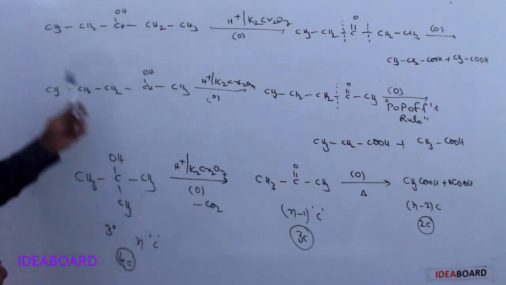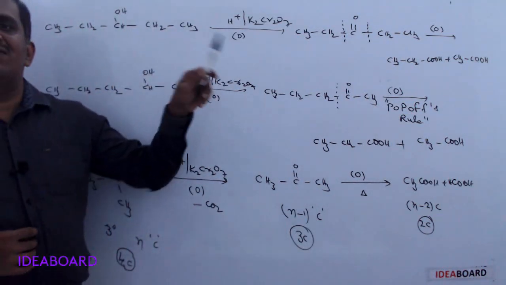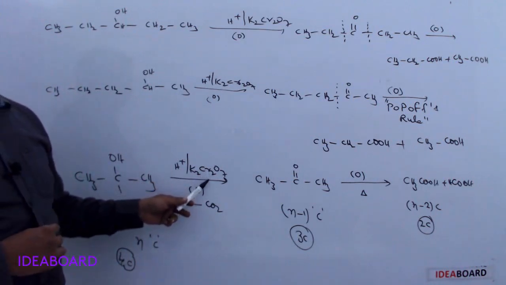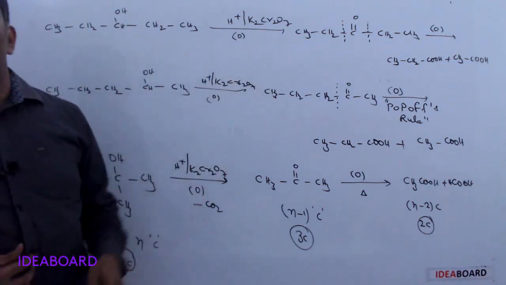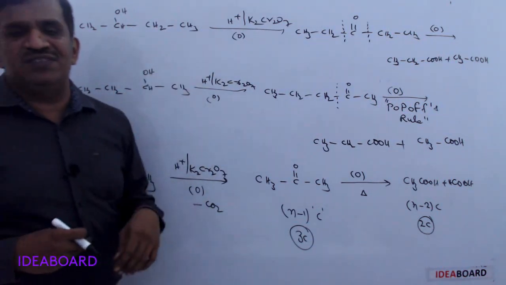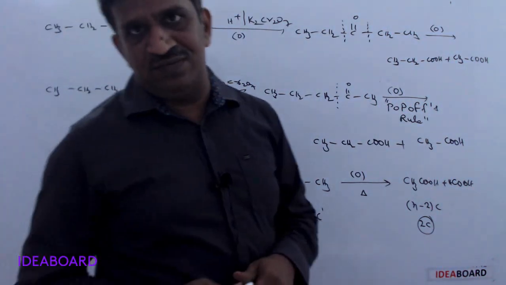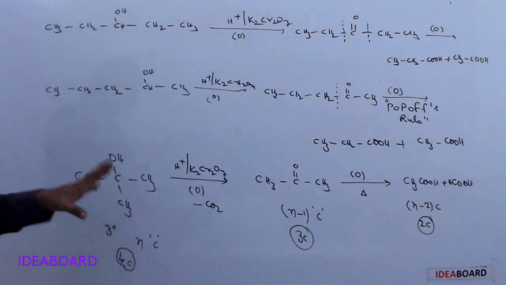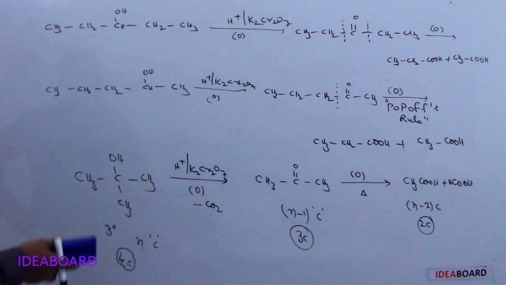Primary alcohols give aldehydes plus green colored chromium plus 3 ion. In K2Cr2O7, chromium is plus 6, and it finally gives chromium plus 3. Similarly, secondary alcohols give ketones plus green colored chromium plus 3 ion. So this is primary, secondary, tertiary alcohol with a complete oxidation process.